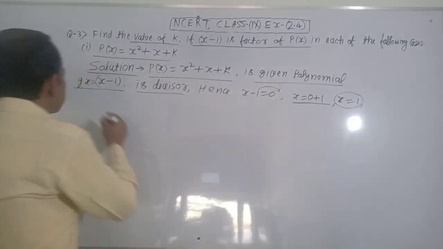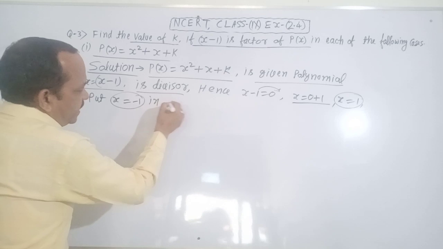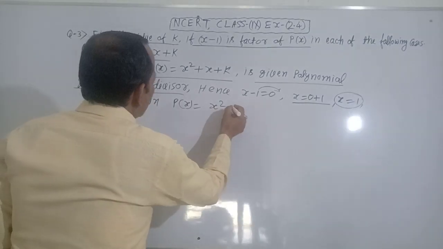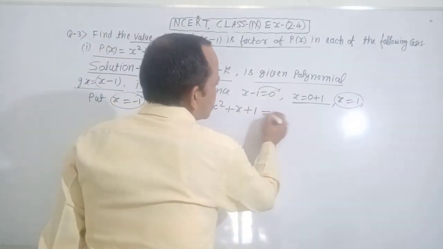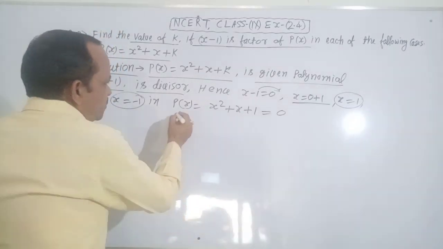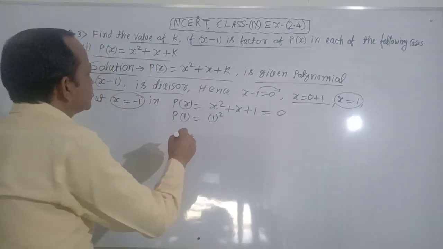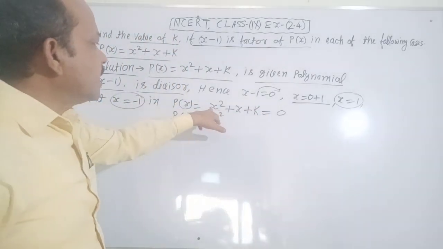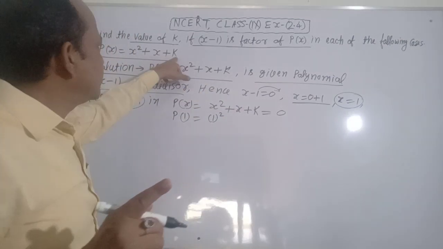Put x equals 1 in p(x) equals x square plus x plus k. Here it is plus k.